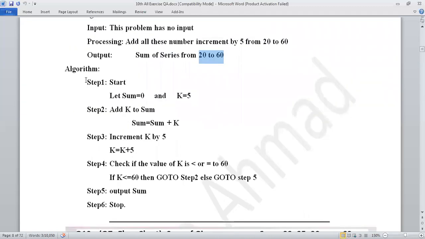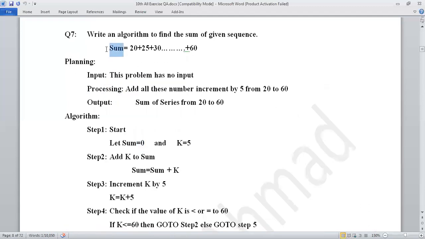In the algorithm, step 1 is start. Let sum be equal to 0. Initially, we have assumed that there is no value in the sum. It means 0, and we skip that this series does not belong. So initially, we assume that the sum result is 0. So we will put sum equal to 0.